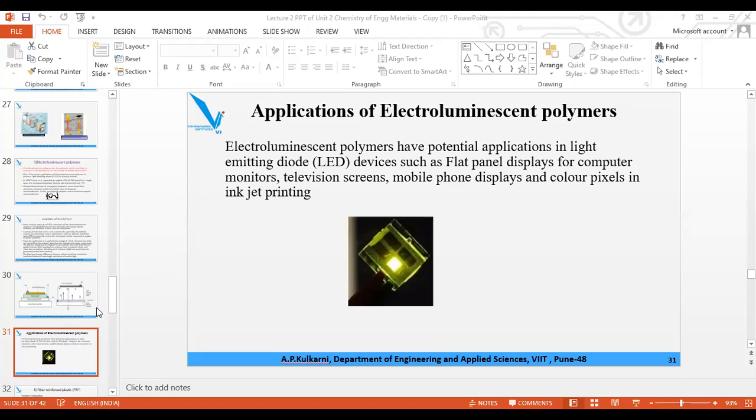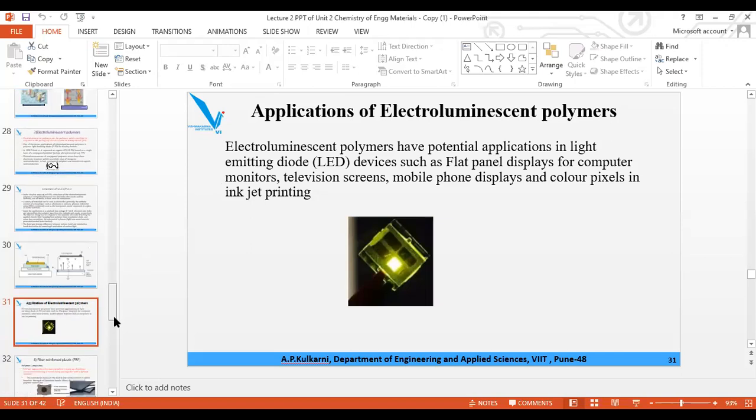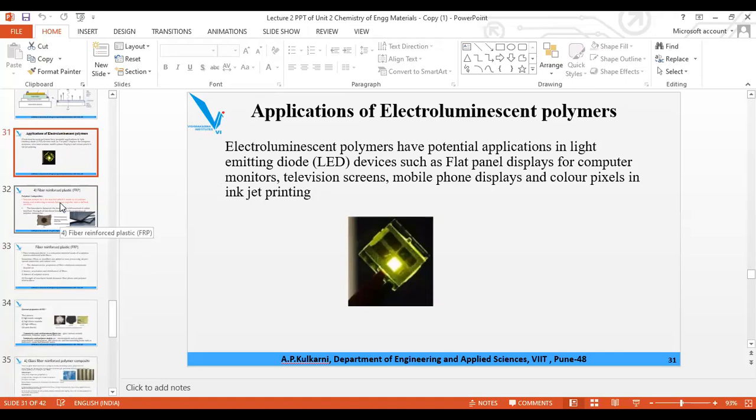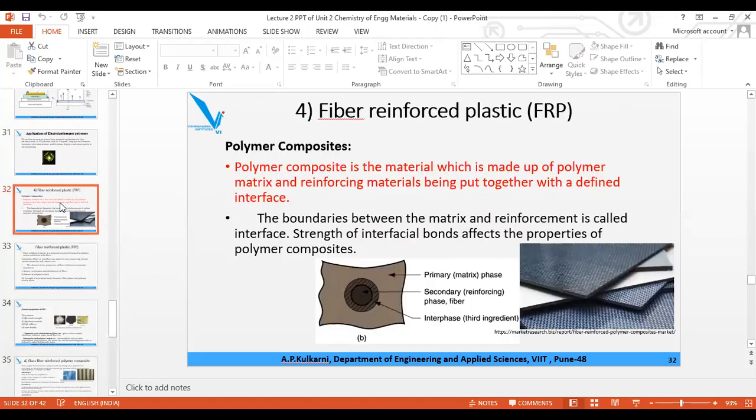Chalo, one minute, just prepare the applications. I am going to ask this. You are supposed to do it on your own, but I have explained it. Chalo, give me at least 4 applications of electroluminescent polymer, quickly. As a display, where is it used? Computer monitors, television screens, mobile phones, pixels in inkjet printing.